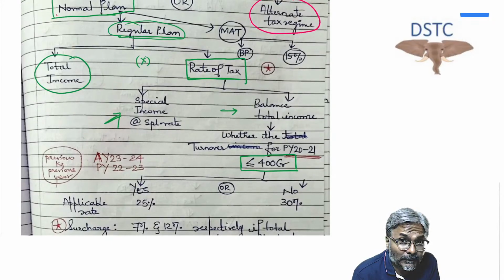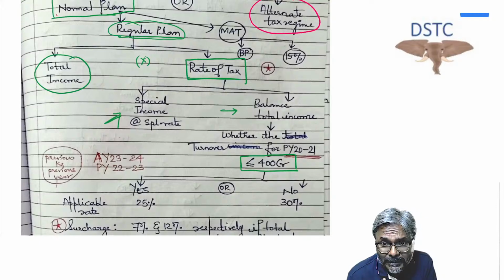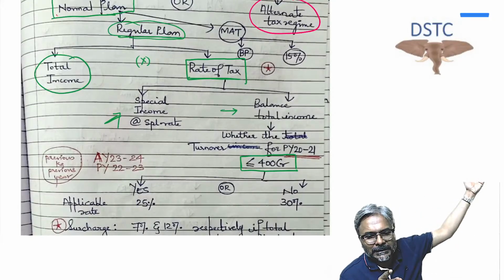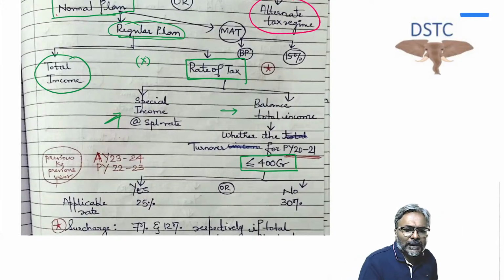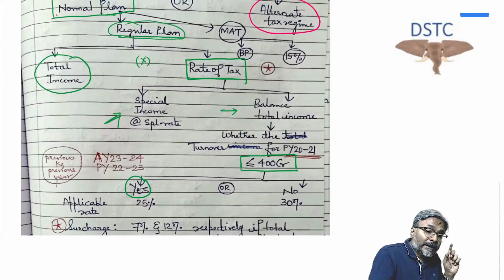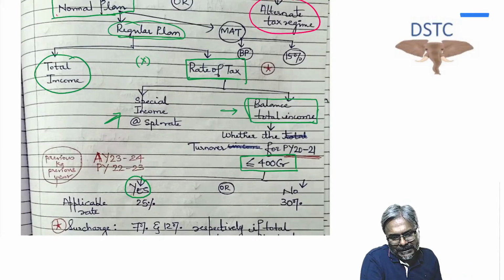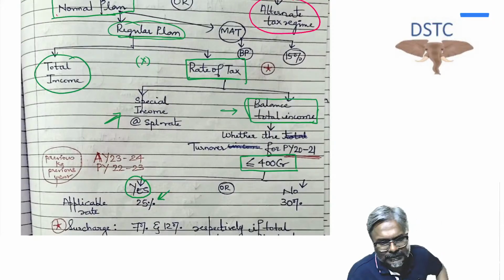Be careful. You have got your previous year 22-23. Now for you people, you have to go last to last year. So last to last year would be previous year 2021. And now you will say, sir, yes, the turnover is up to 400 crores. If the turnover is up to 400 crore, then on that balanced total income, the rate of tax will be applicable at the rate of 25%.